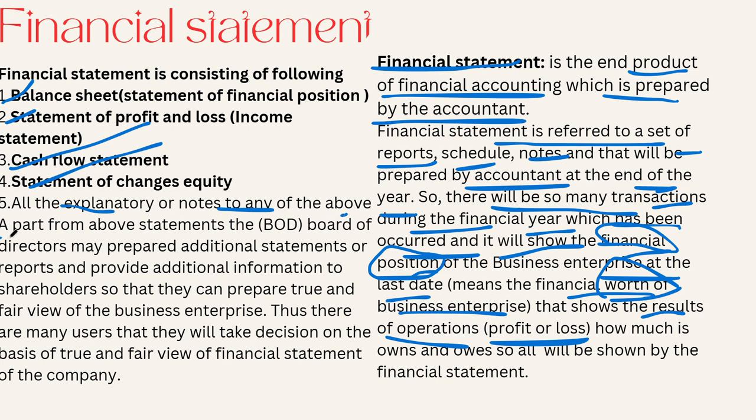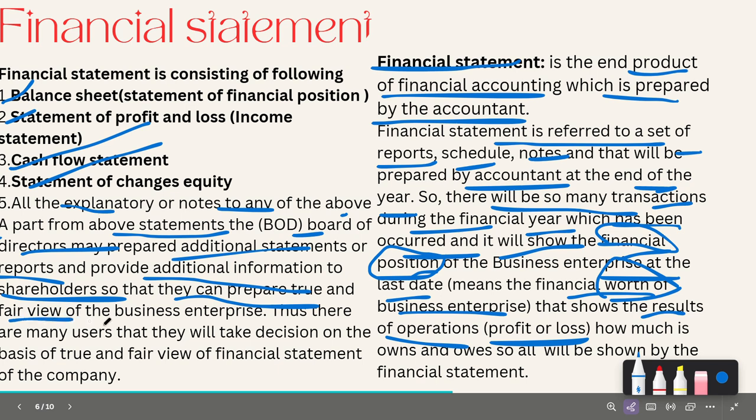The board of directors may also prepare additional statements or reports that provide additional information to shareholders, so they can present a true and fair view of the business enterprise. There are many users, and they will take decisions on the basis of the true and fair view of the financial statements of the company.